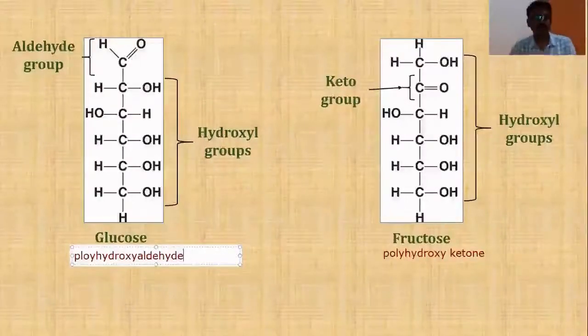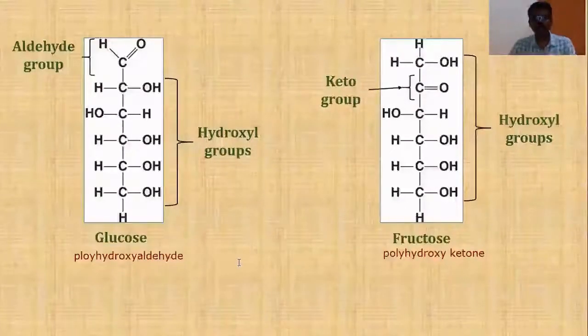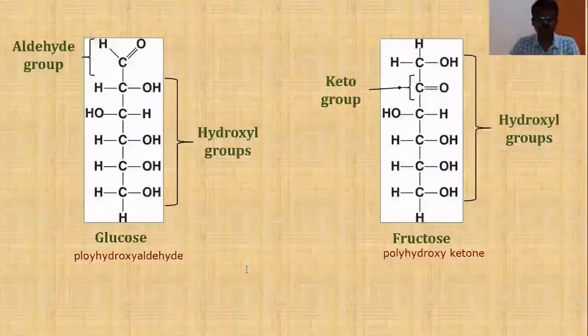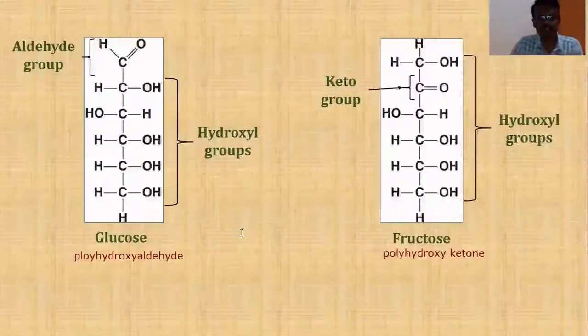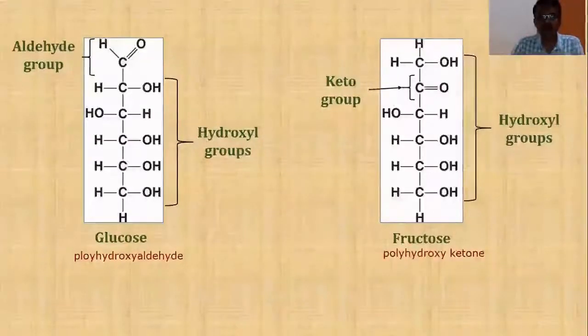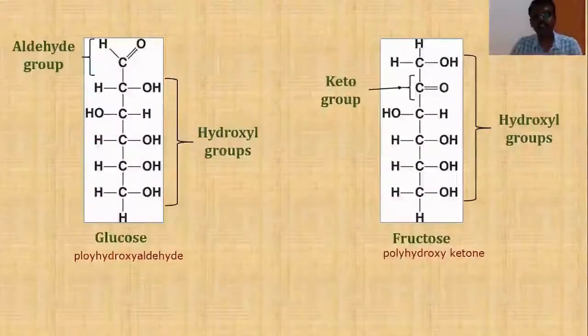So glucose is also a carbohydrate, fructose is also a carbohydrate. Like this, you can take many other examples of carbohydrates. In all those carbohydrates, either there will be an aldehyde group or a ketonic group. In addition to the aldehyde or ketonic group, they will be containing many hydroxyl groups. So therefore, in general, what we can say, carbohydrates are polyhydroxyaldehydes or polyhydroxy ketones.